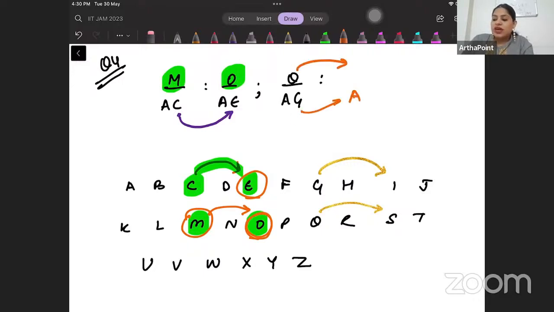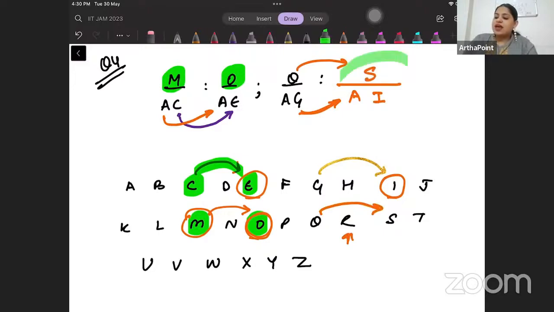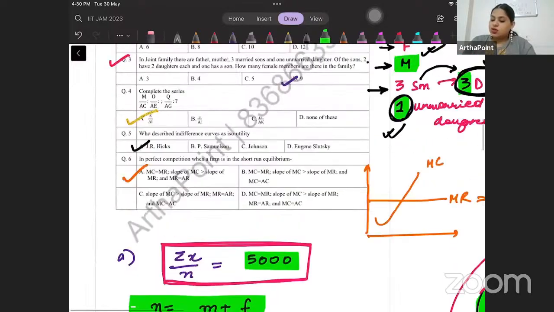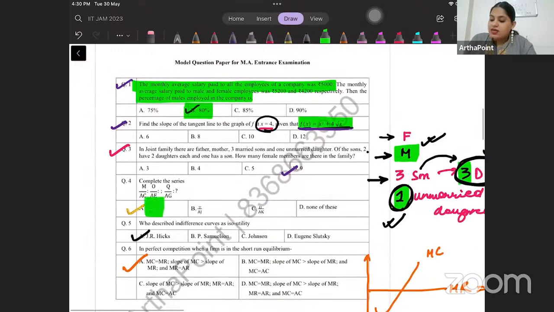A is going to A only. So G will also leave 1, so G will go to I. And Q will also leave 1, so Q will go to S. So the answer will be SAI. Simple. That's the answer to the question.